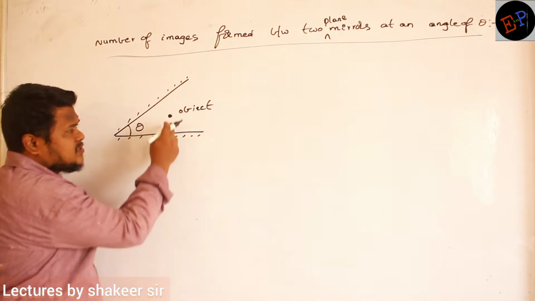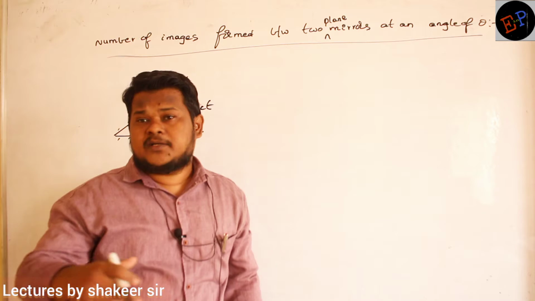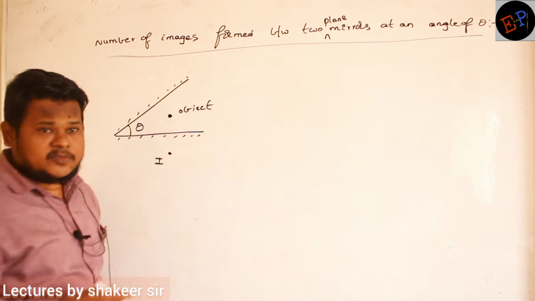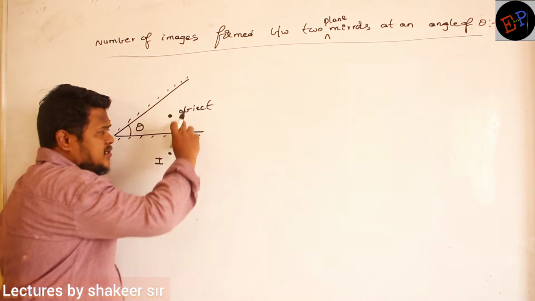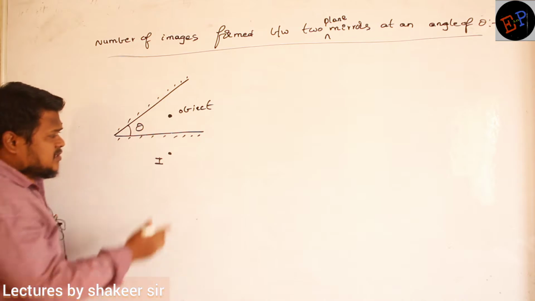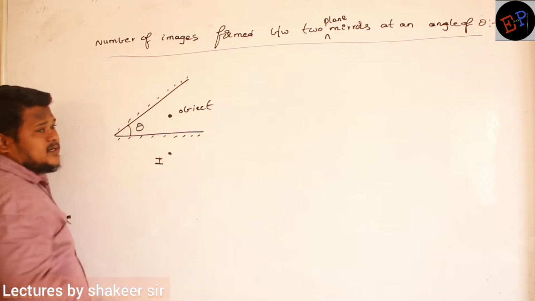And what are the properties of an image created by a plane mirror? The size will be the same, and it should be an erect image. It should be a virtual image. And the distance also should be the same. If this distance is 10 centimeter, this distance also will be 10 centimeter. Now this image which is created serves as an object for the second mirror.